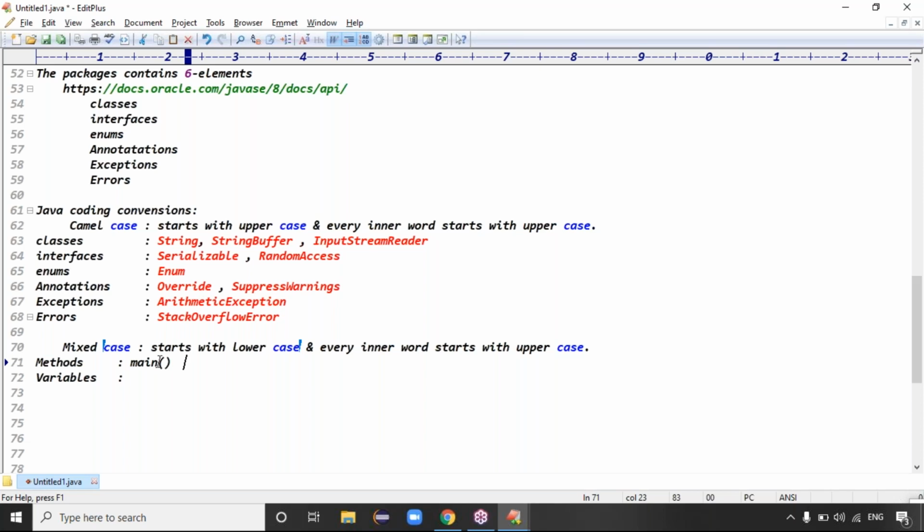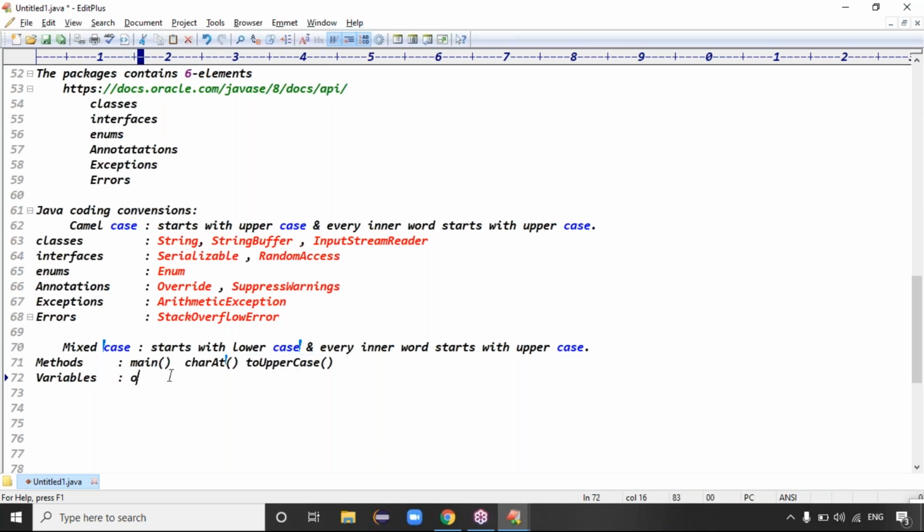If you take a method like createMethod, it starts with lowercase, and the inner word M is capital. For example, toUpperCase: T small, U capital, C capital. That point is clear. So methods means main method, createMethod, toUpperCase method, right? Exactly.